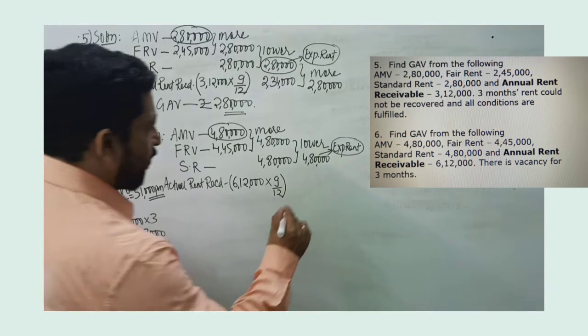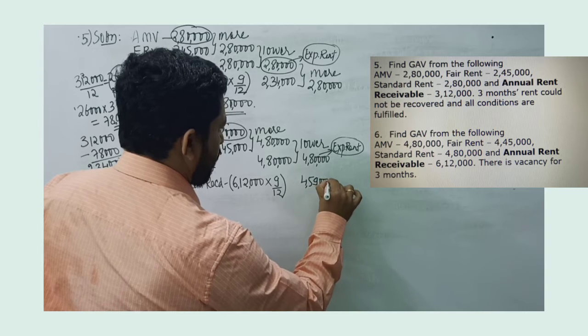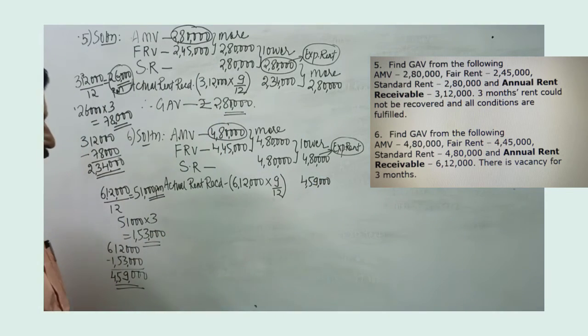So it will be 4,59,000. Yes, 4,59,000 will be the value.